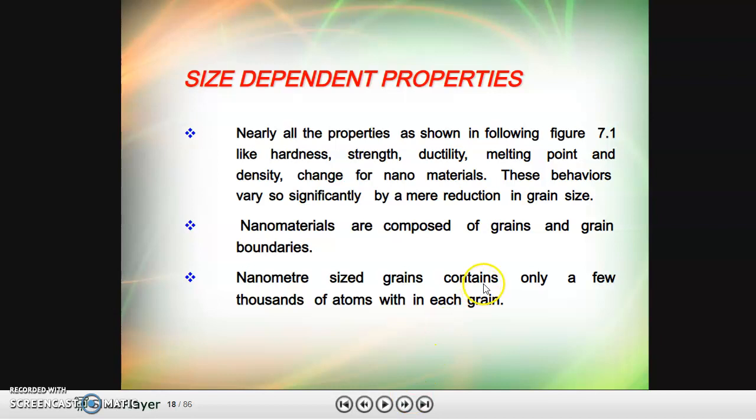Coming on to the size dependent properties, as we discussed, nearly all the properties, as shown in the figure in the next slide, like hardness, strength, ductility, melting point.